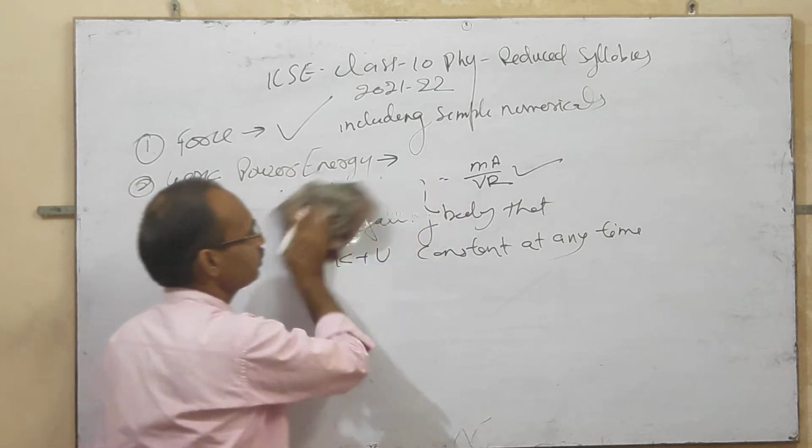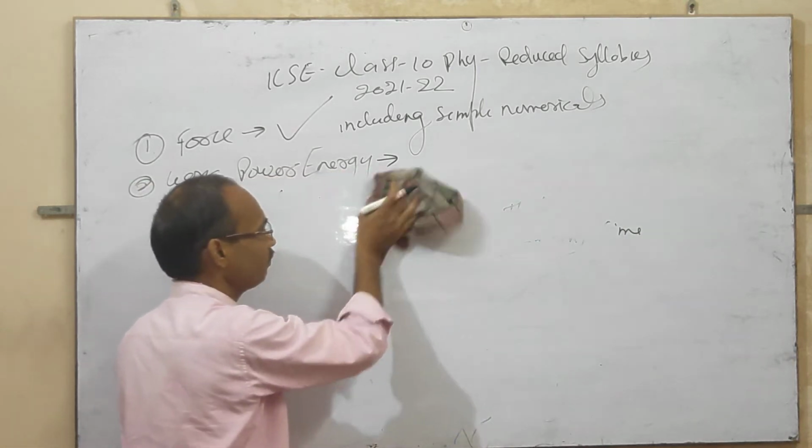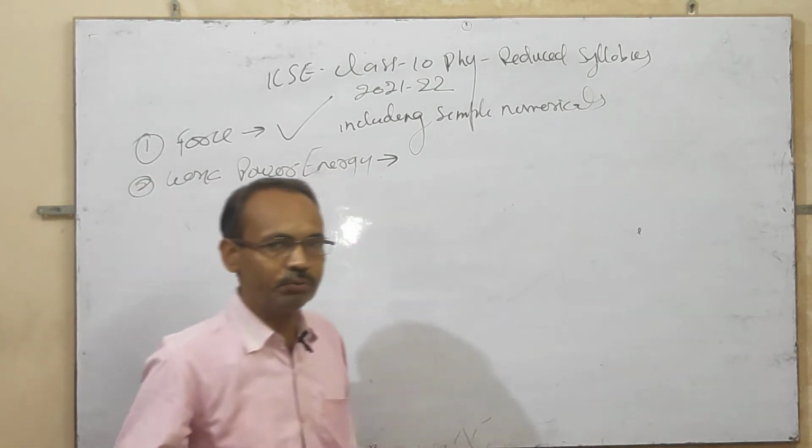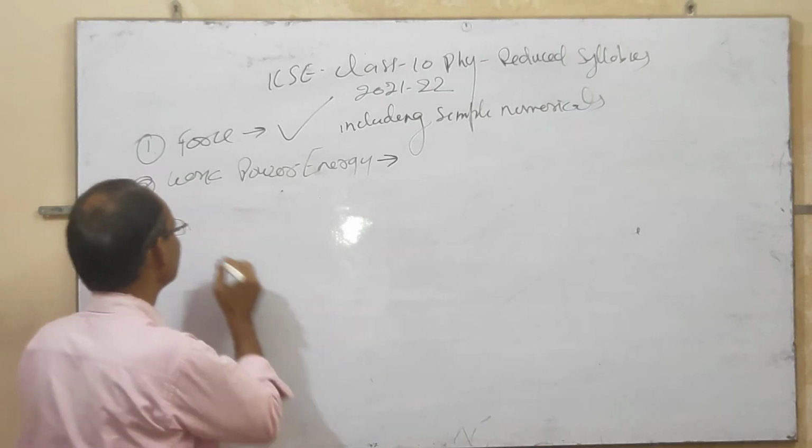And the third topic of ICSE Class 10 physics is machine.